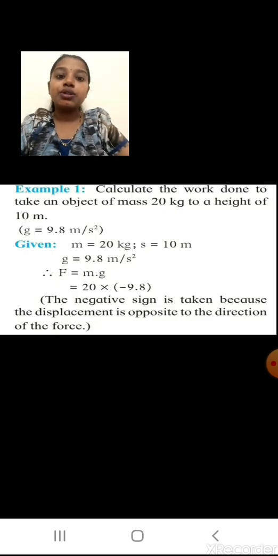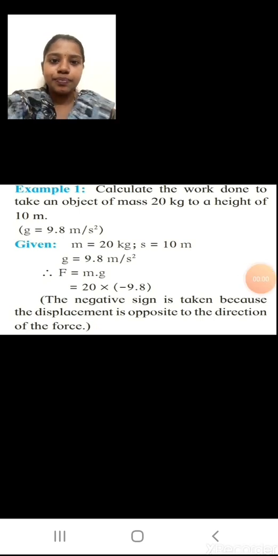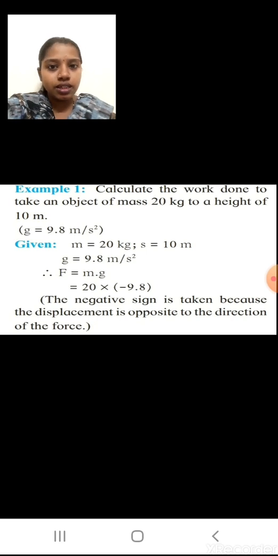Now next we are going to solve some sums. So first example, it is your textbook example. You can study again by example, we will see. Calculate the work done to take an object of mass 20 kg to a height of 10 meter. Okay students, and the g value you are going to use is 9.8 meter per second square. This is the standard value. Always the g value will be 9.8 meter per second square.